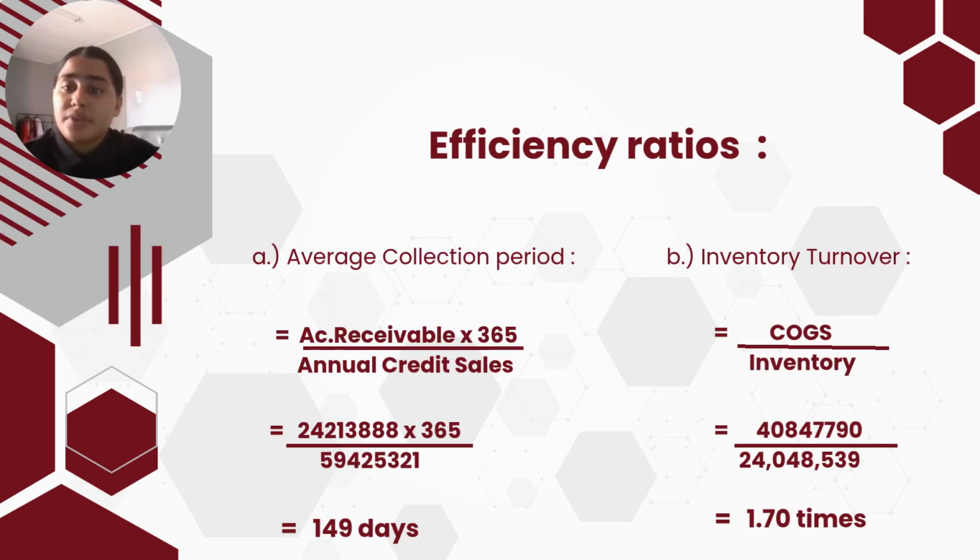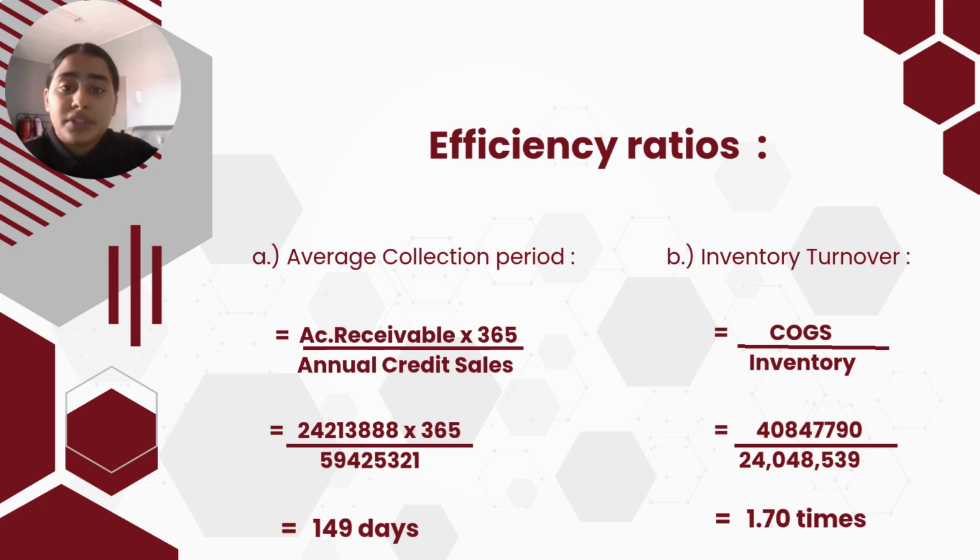Next, efficiency ratio. It measures how effectively the company uses its assets and manages operations. As we can see, average collection period shows how long customers take to pay back. A shorter period indicates faster collection and better cash flow. For 2025, the average collection period is 149 days, compared to 2024, it is 28 days. So which means the 2024 average collection period is much better than 2025.